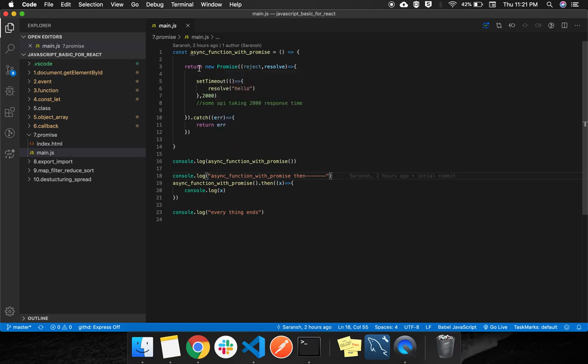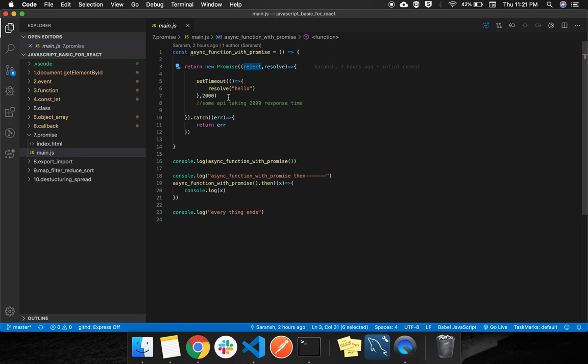This is the syntax of writing a promise. We are trying to return a promise. This is a promise object. It has two callbacks, reject and resolve. So inside this you can put any async function which can take time, and after getting the response